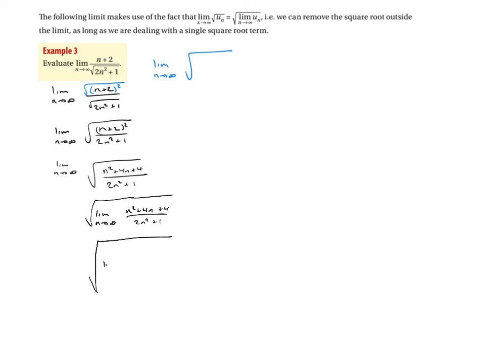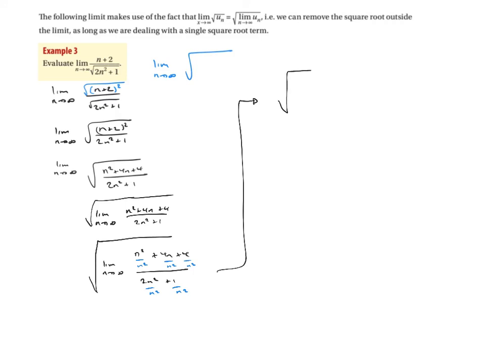So I now have the limit as n heads off to infinity of n squared plus 4n plus 4 all over 2n squared plus 1. I'm going to just rewrite it and then do the division in a second. I'm going to divide everything by n squared, so n squared, n squared, n squared, n squared, and n squared here. And I'm just going to move up here and rewrite it again.